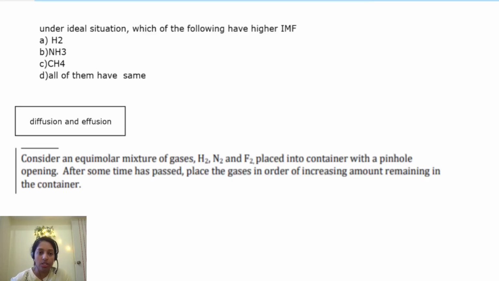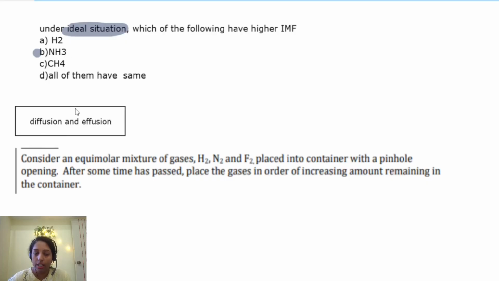Under ideal situation, which of the following have higher IMF? So under ideal situation, see what is ideal situation? They are not bothered about IMF. According to ideal concept, there is no IMF. So do not answer like NH3. NH3 is hydrogen bond. Other one is what? London dispersion. CH4 is London dispersion.